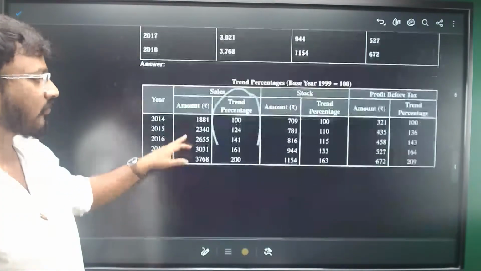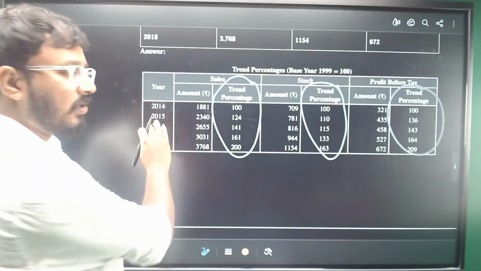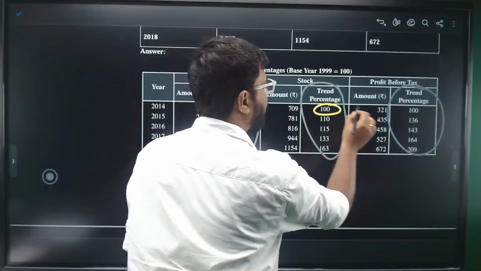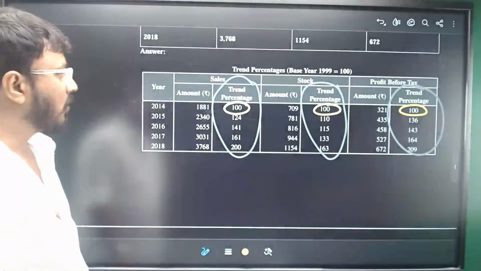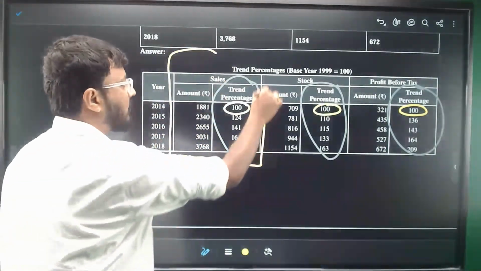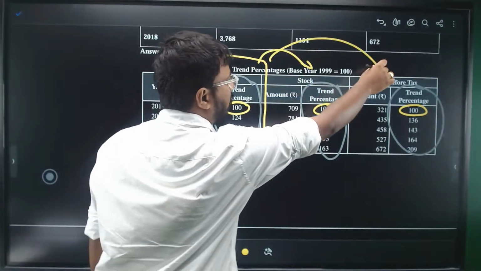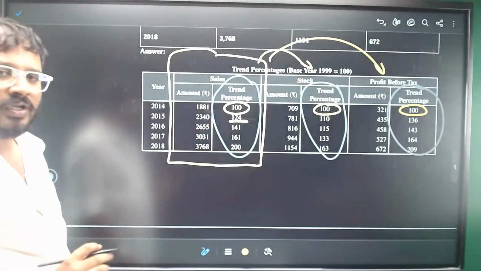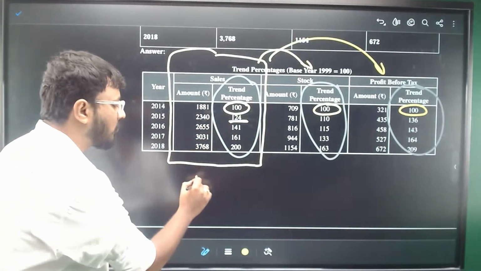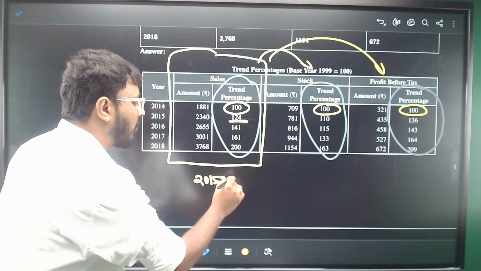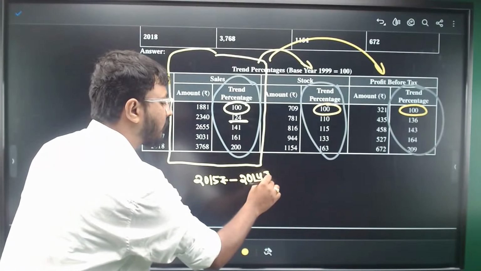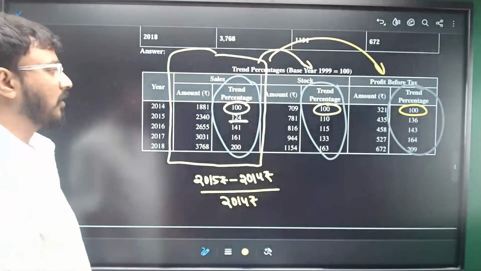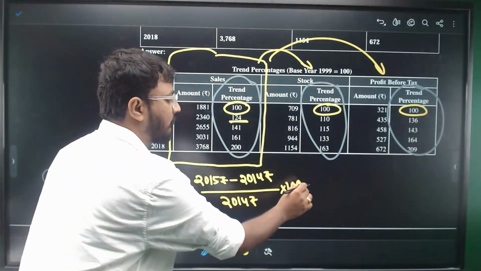How to calculate? Observe. 2014, they have asked you to take the base year. For the base year, trend percentage will always be 100. We'll focus on the sales part, and the same calculations apply to stock as well as profit before tax. Now focus. For 2015, how to get this 124 figure? What is the formula? The difference between 2015 figure minus 2014 figure, divide it with the 2014 figure, right? And multiply it with 100, you'll get the percentage.